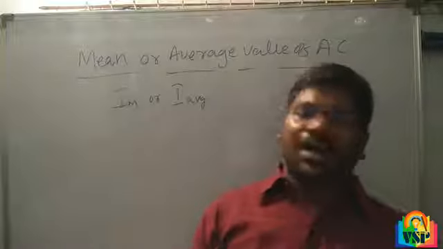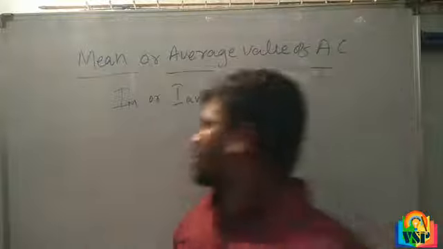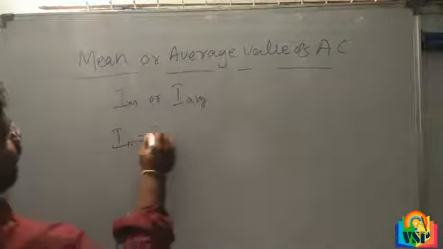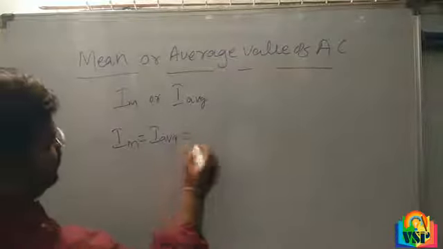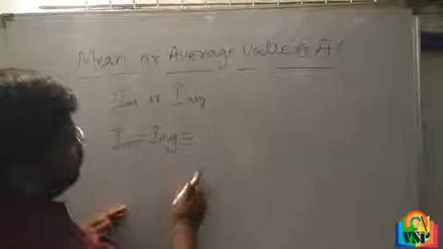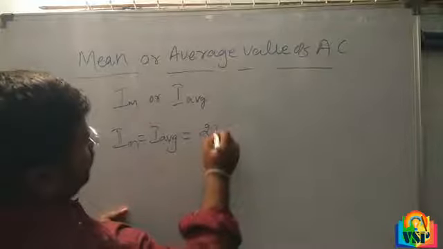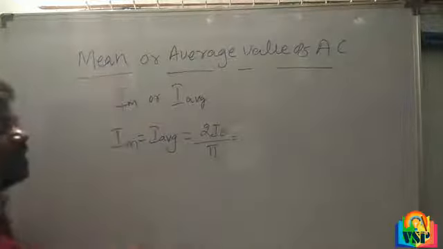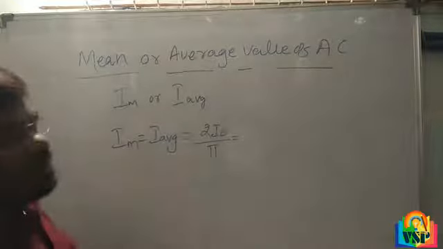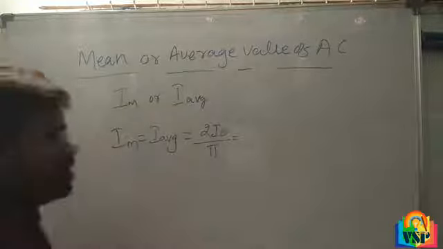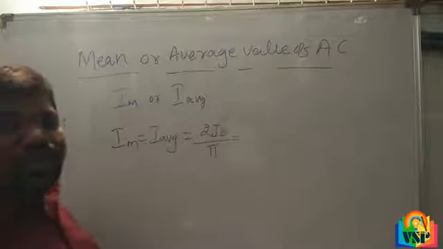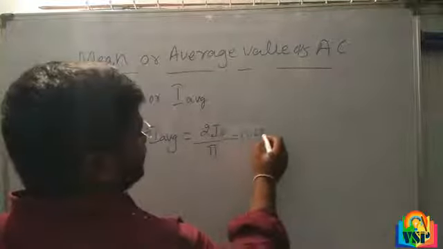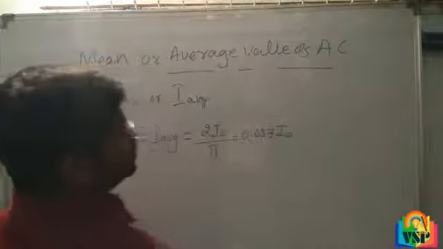So I mean or V mean, the average, is equal to 2 into I naught by pi, which we can write as 0.637 I naught.